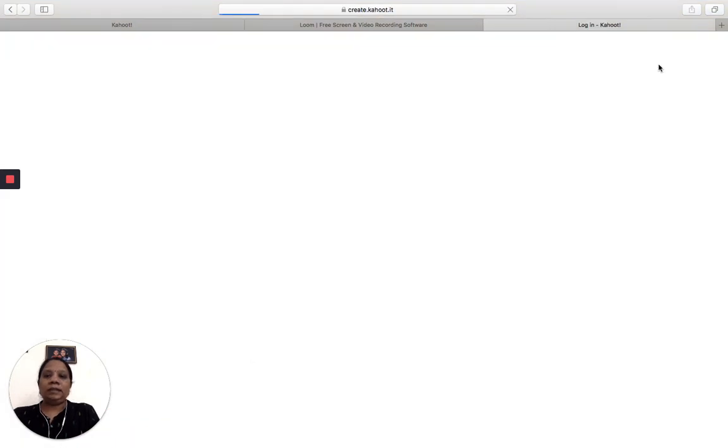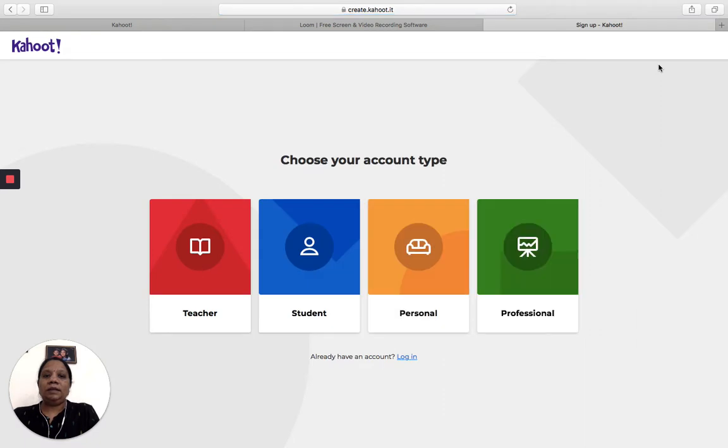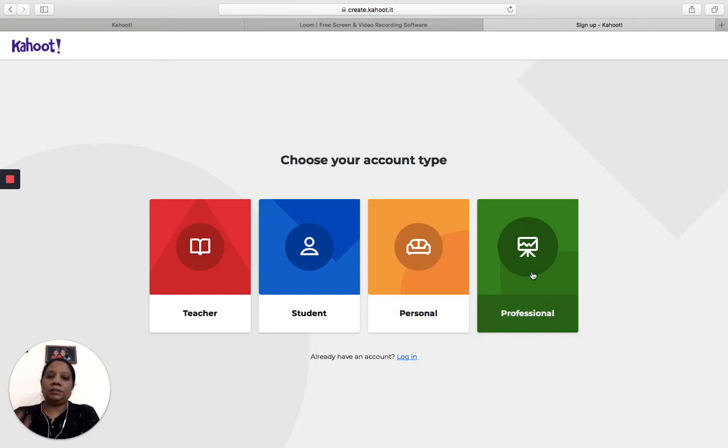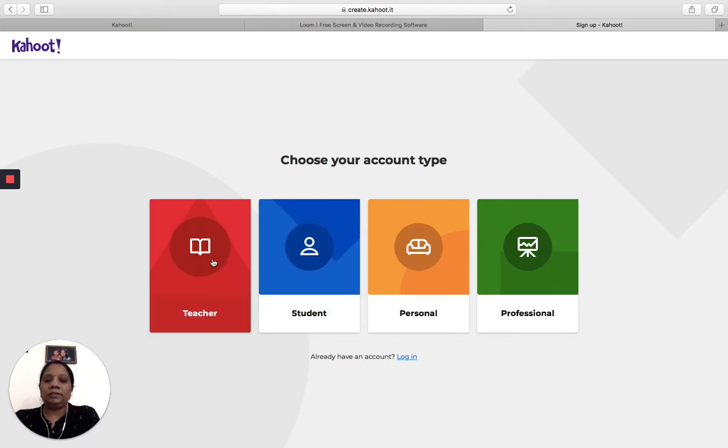When you sign up, there are many options available. You can sign up as a teacher, you can sign up as a student, or you can have a personal account, or a professional also can use this. If you're doing some industrial trainings also, we can use the same Kahoot as a software. You can go into the teacher's account, because it is free for teachers. So please go into teacher's account and create a new account.